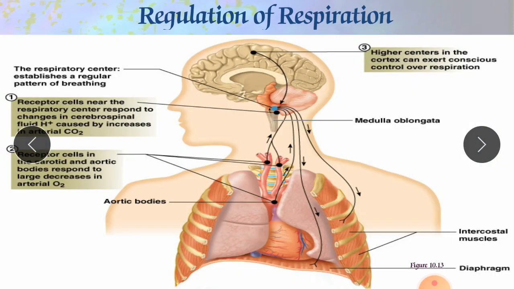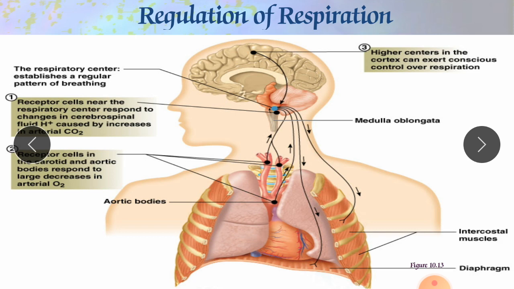Now we will start with the regulation of respiration, how the regulation takes place. There is involvement of some nerves and some brain parts. There are certain centers responsible for regulation and control of breathing. They control our inhalation and exhalation, our speed of breathing, and the function of breathing, which occurs continuously in our respiratory system.